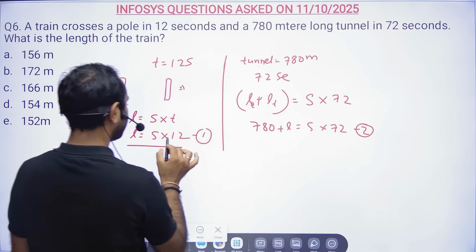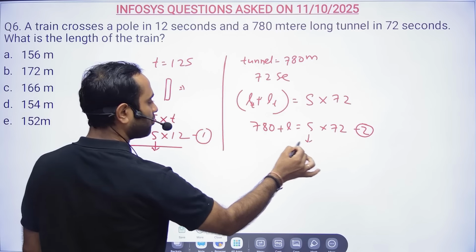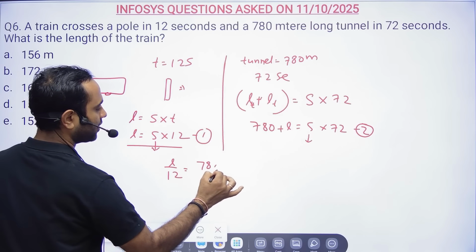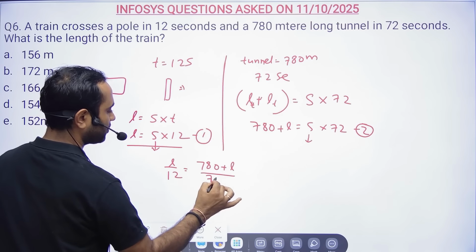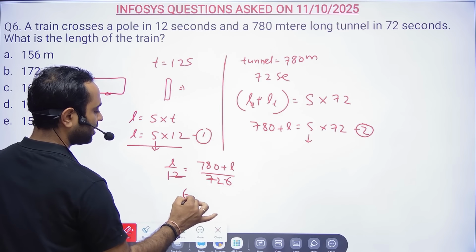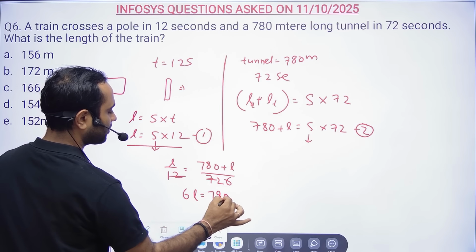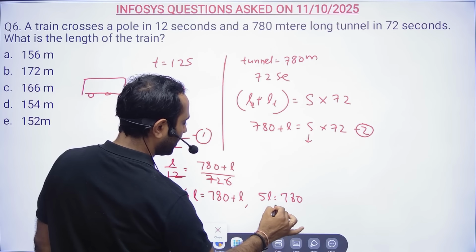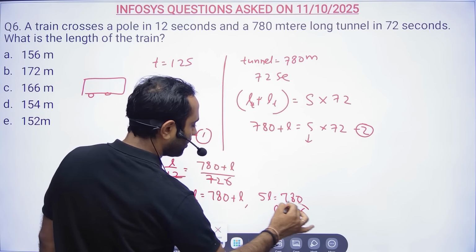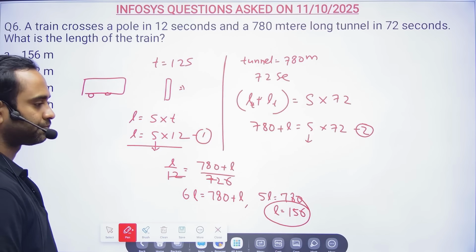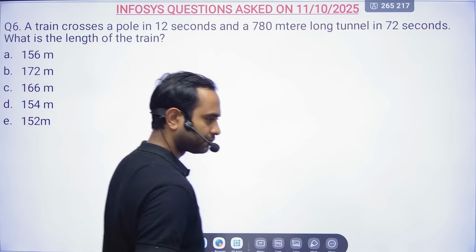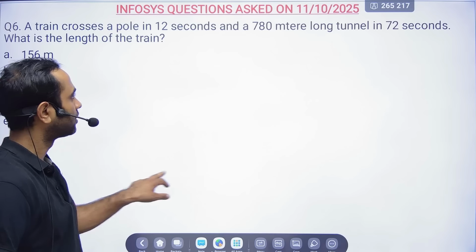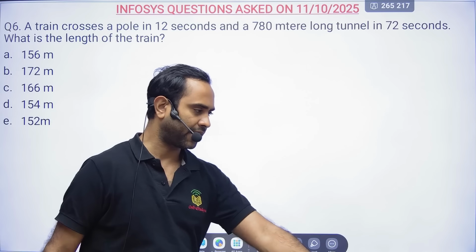Now S is the same; the speed of the train is the same in both. Let us equate the equations. So S will be L by 12, and S will be (780 plus L) by 72. Here 12 sixes are 72, so 6L is equal to 780 plus L. So 5L will be equal to 780. So L will be equal to 156. That's all. Okay, cool. Done. So we have reached the end.